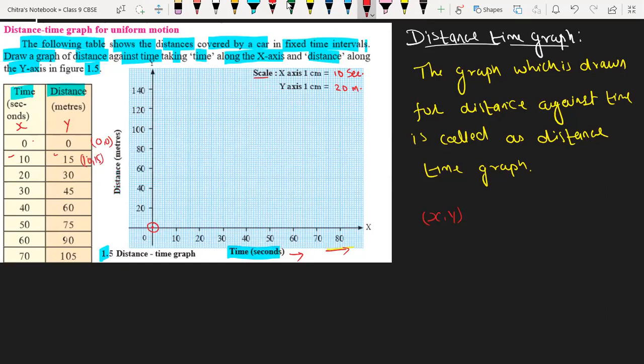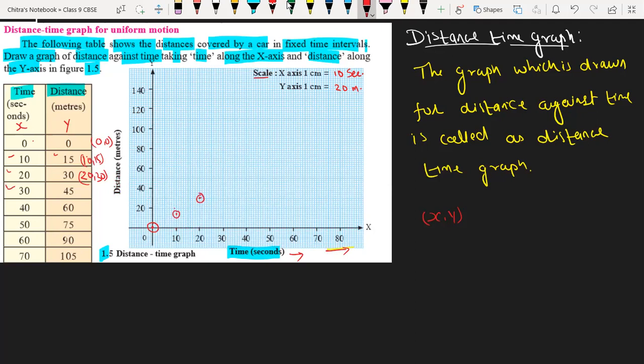This is the second one. So 10 is on the time axis over here, and 15 will come. See, this is the 20 and this is the 10, so it will come over here. So second, I'm drawing the point here. Okay, this is the point for 10 and 15. The next point we have is 20 and 30. So 20 is for the x-axis and 30 is for the y-axis. So the point will come here. See, here we will have 30 and here we will have 20. So the intersection point will be over here. That will be our third coordinate, which is for 20 and 30.